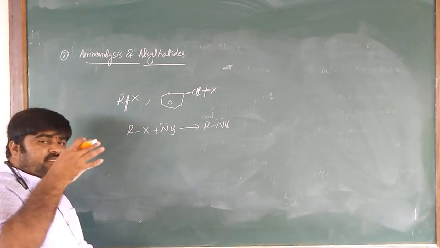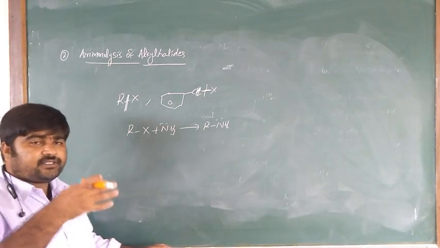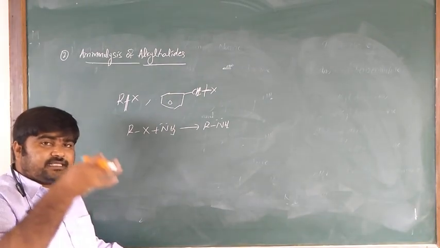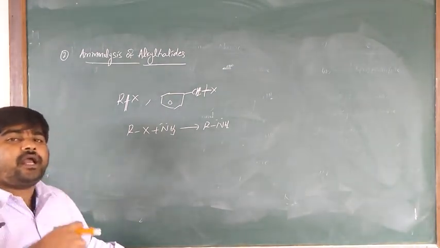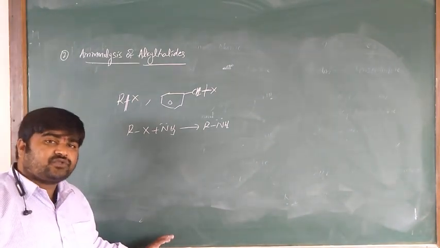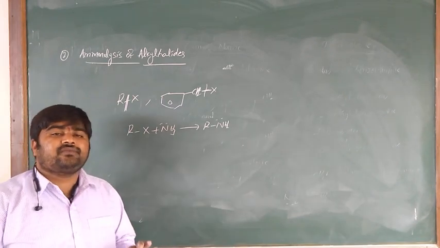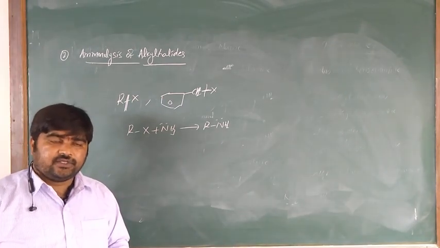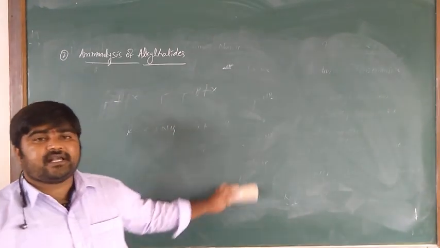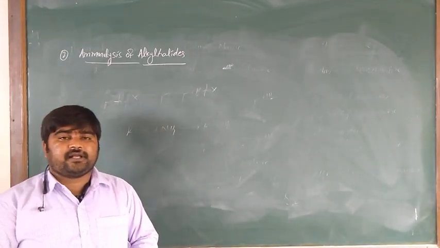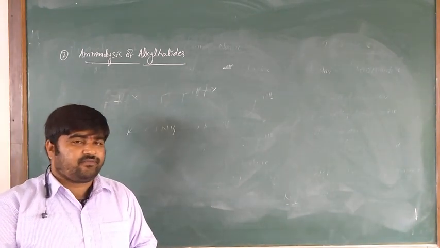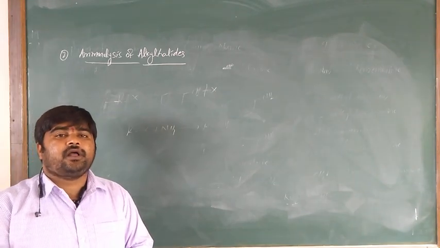In alkyl halides and benzyl halides, the carbon-halogen bond is easily cleaved by ammonia and derivatives of ammonia, which is a nucleophilic substitution reaction. So simply, what is ammonolysis?